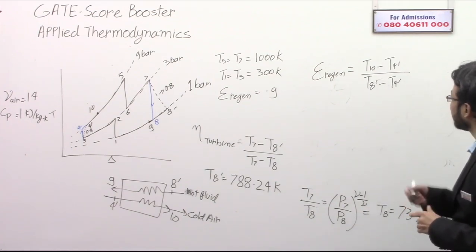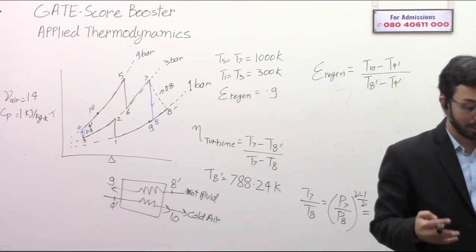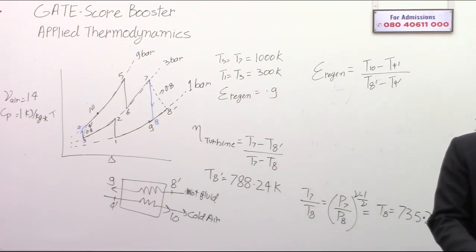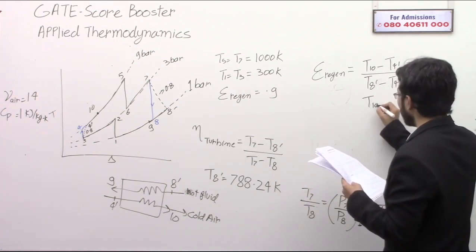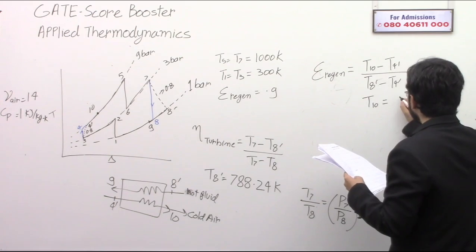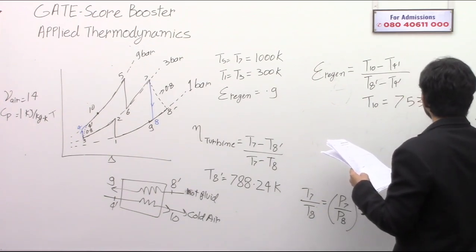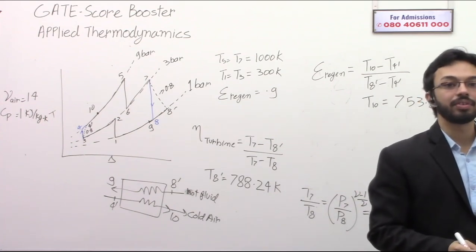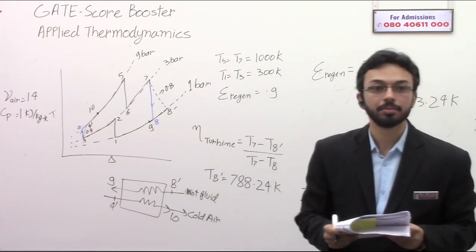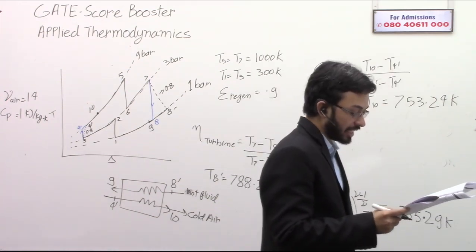So all of this data is known except T10. From this you can calculate T10. This will come out to be 753.24 Kelvin. T10 is 753.24 Kelvin. So this is the T10.